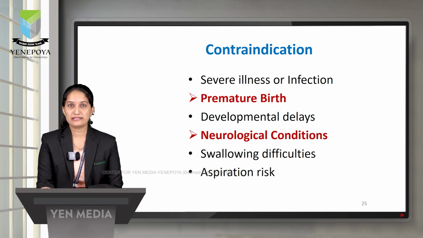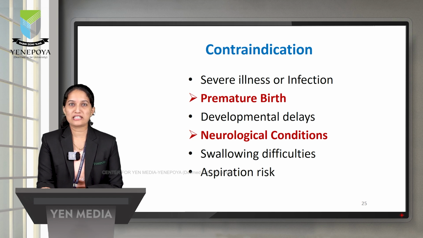There are a few contraindications where weaning is not possible. In the case of severe illness or infection, like acute illness or chronic illness such as respiratory infection, or gastrointestinal as well as cardiac problems. Then premature birth, where sucking and swallowing coordination is not well developed, or developmental delays.